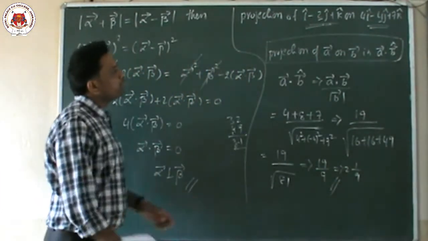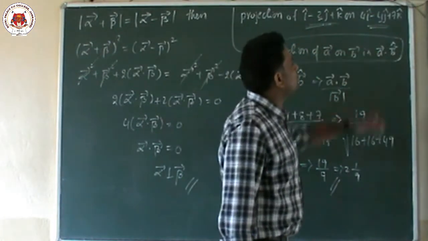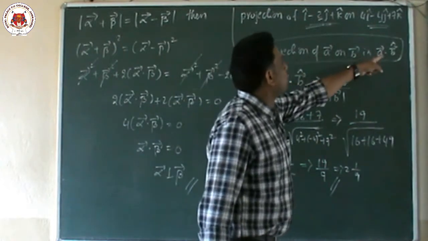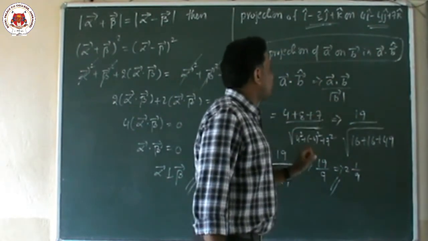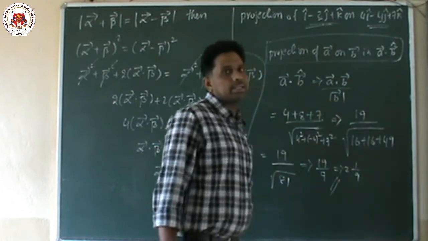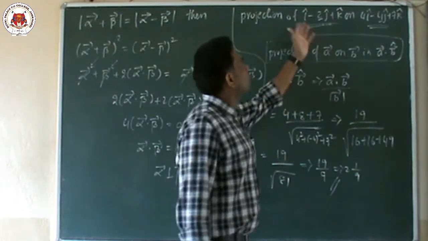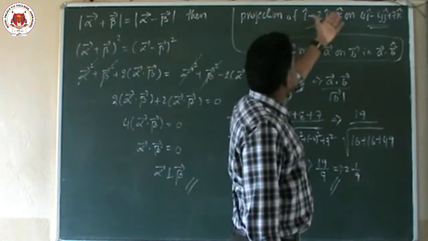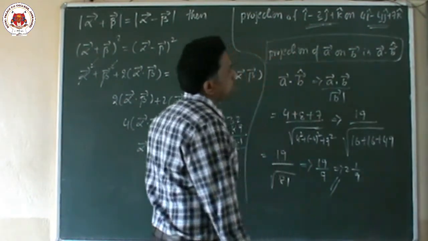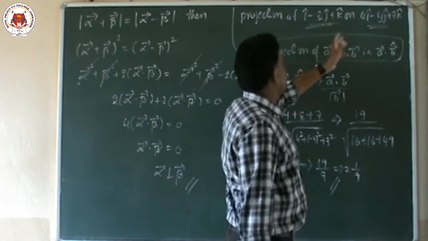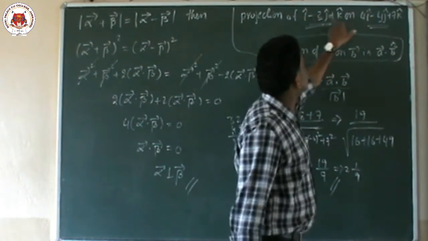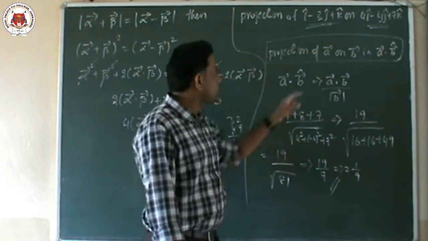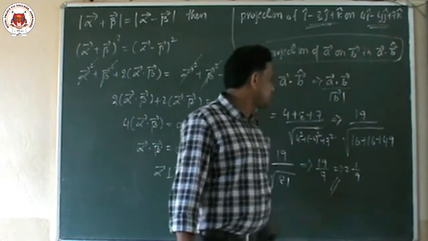Once again I am repeating. Projection of A on B has the formula vector A dot B cap, which is A dot B by mod B. First we do the dot product. You know it, since for 3 days we have been doing the dot product. Dot means sum of product of the successive components: 1 4s are 4, minus into minus plus 2 4s are 8, plus 7 1s are 7, by mod B, the square root of 4 square plus minus 4 square plus 7 square.